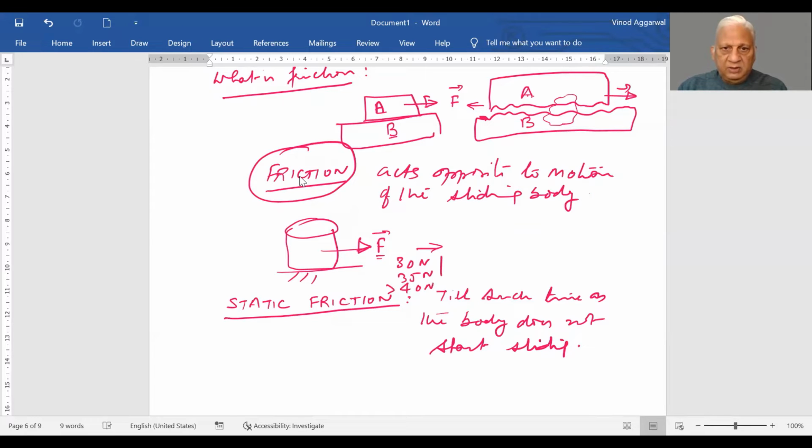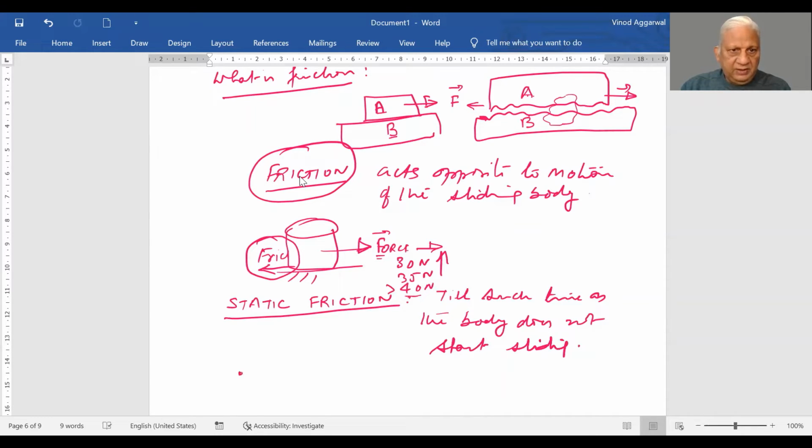Now what happens is, so long as your force is less than this force, it is not moving, but the friction is still acting. This is your applied force. This is friction. And since it is not moving, but you are applying the force, which means that friction is increasing, is keeping pace with the force that you applied.